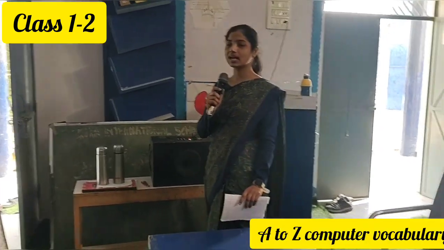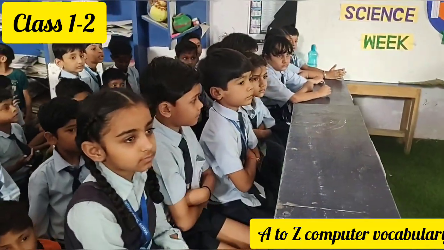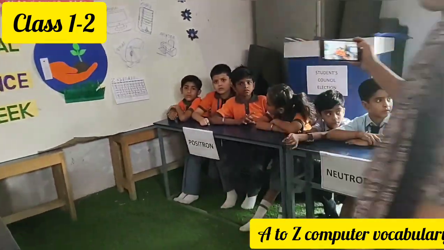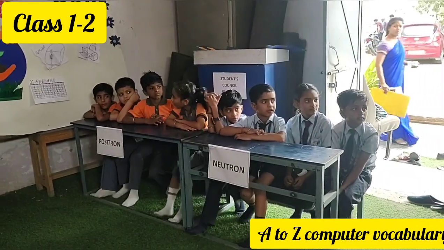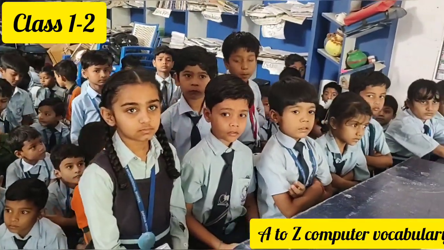Electron house, start for the C. Computer. Proton house, R. Okay. Next, positron house, M. Mouse. Neutron house, E. Email. Okay. Next, electron house, L.